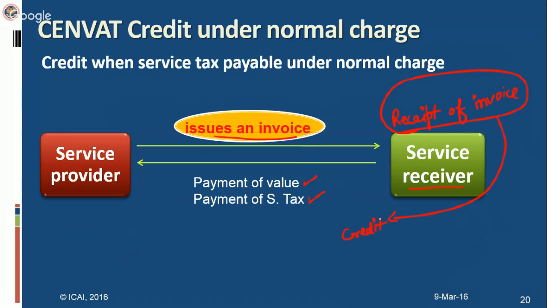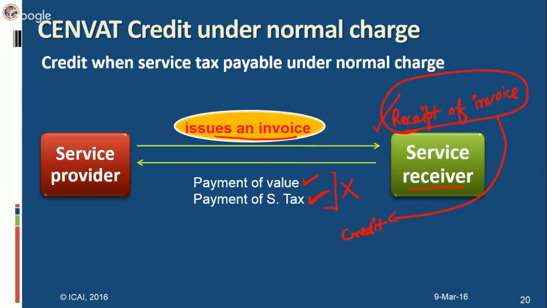So payment, whether he makes it or not at that time, or whether he has paid service tax to the service provider or not, these 2 points are irrelevant actually at the time of availment of credit. Only thing which is relevant is receipt of invoice. Service receiver, if he has received invoice from the service provider, he can take the credit of the service tax paid by him on the input services. Whether he has paid the value of service or whether he has paid service tax on that service,